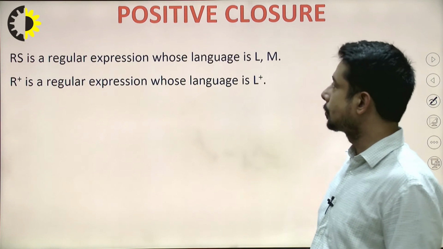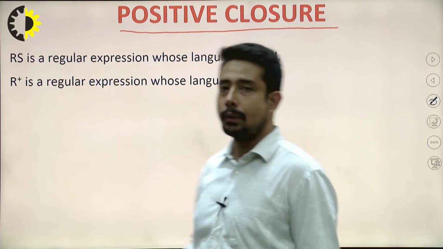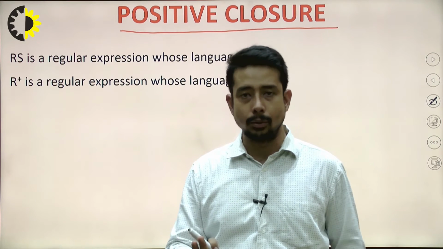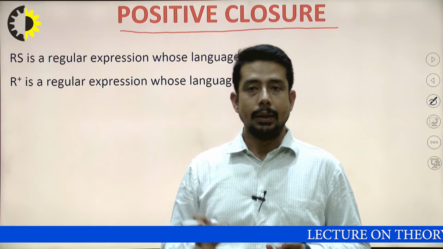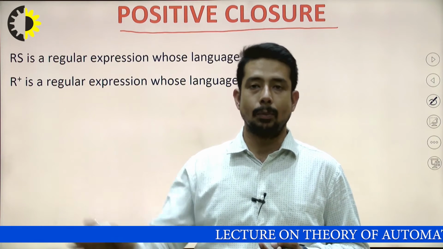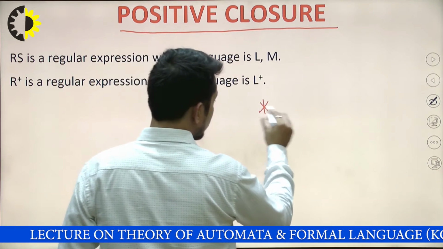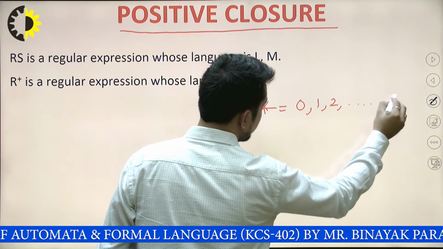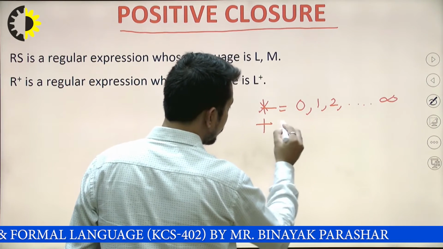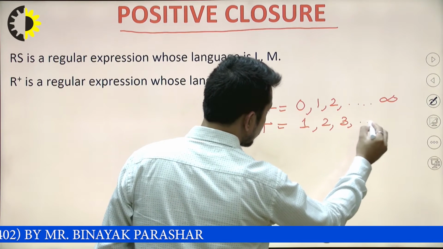Now coming to the next operator, which is known as positive closure. If you look at the definition of clean closure, you can close your eyes and think that it is also applicable for positive closure. Why? Clean closure ranges from 0, 1, 2, up to infinity. Positive closure starts from 1, 2, 3, up to infinity.